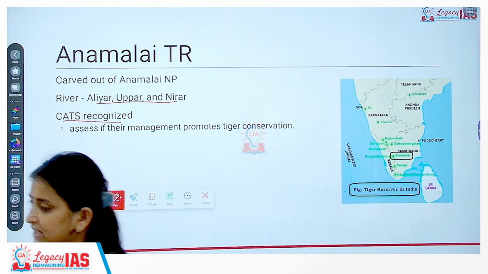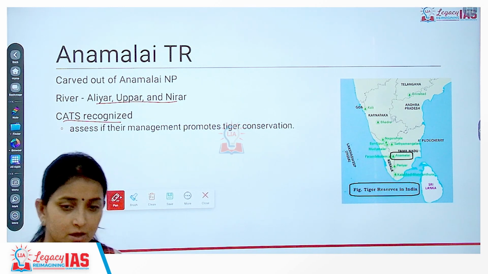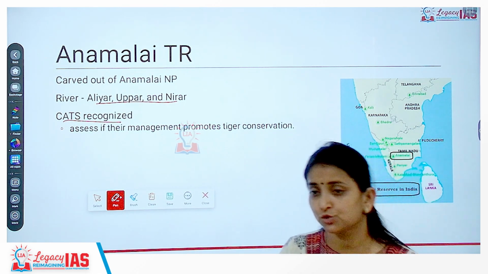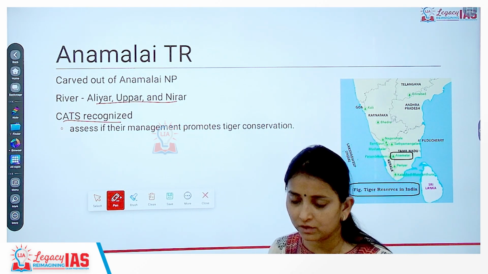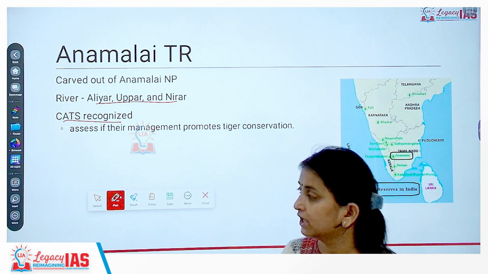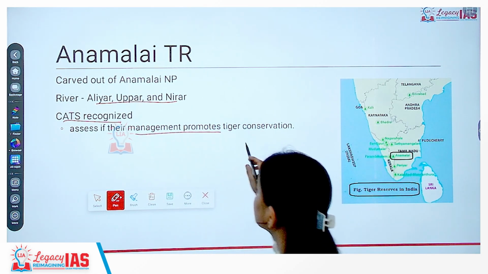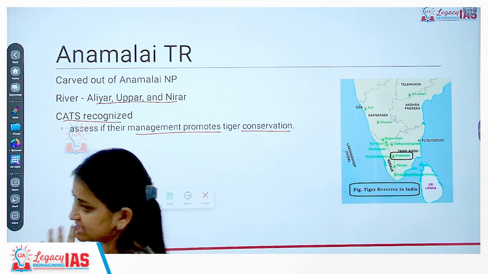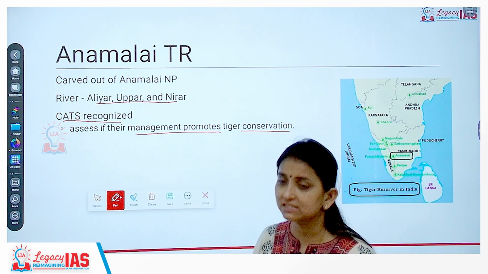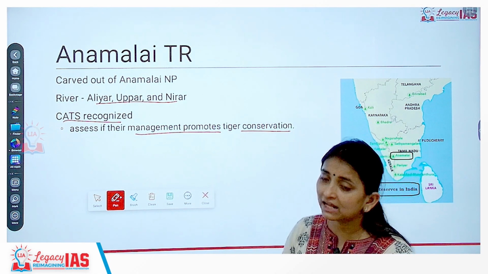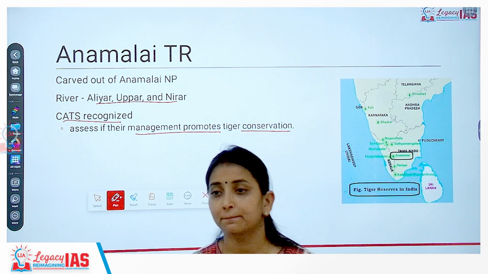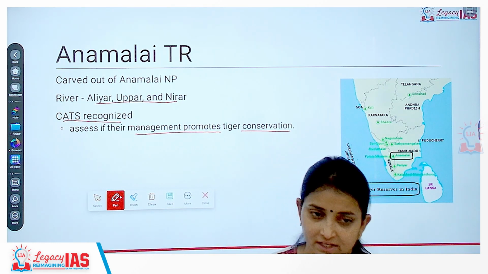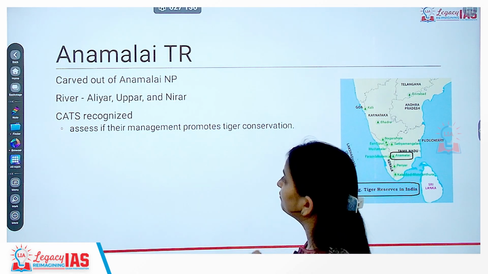there will be an international organization to keep a check on whether your efforts to conserve and protect a particular species are fructifying or not. So it assesses whether the management promotes tiger conservation or not. This is what CATS does, and this is CATS recognized. That means it has been accepted that in Annamalai Tiger Reserve the efforts put in by the State Forest Authority have increased the number of tigers. That is the meaning of CATS recognized.